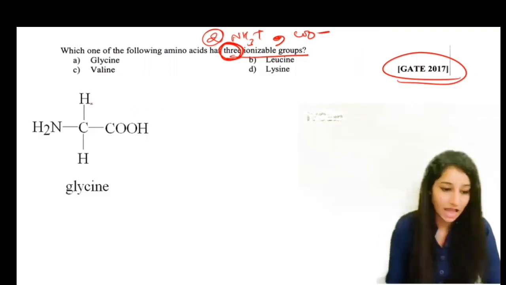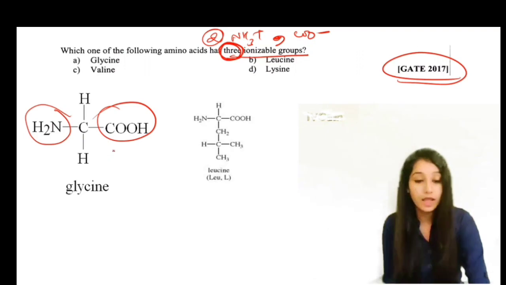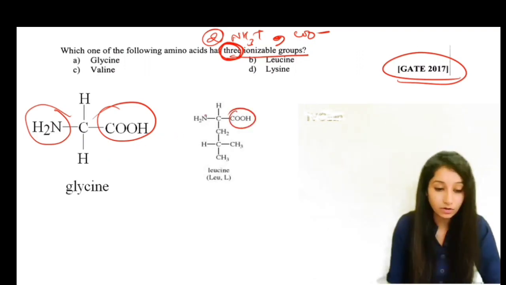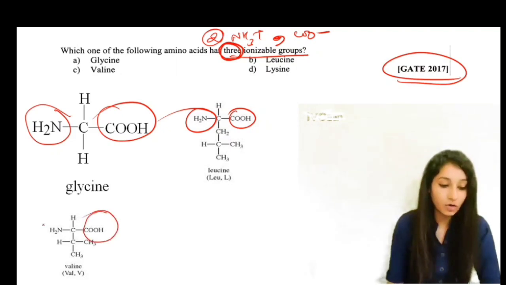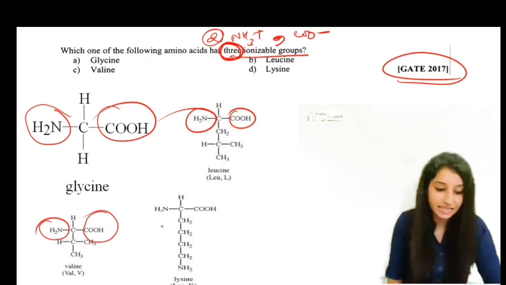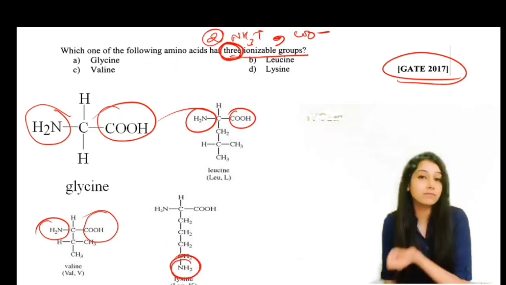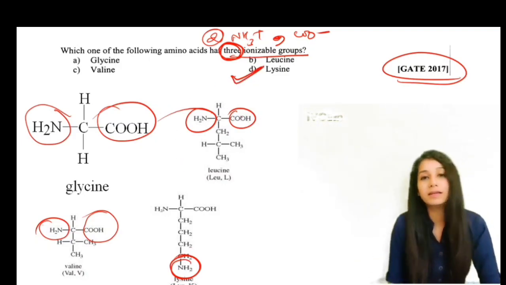If we see the structure of glycine, then it only contains 2 ionizable groups. If we see the leucine structure, it also contains 2 ionizable groups. If we see the structure of valine, then it also contains 2 ionizable groups. But if we see the structure of lysine, then in lysine the side chain contains an ionizable group, that is NH2. So what option will be correct? The option will be lysine.